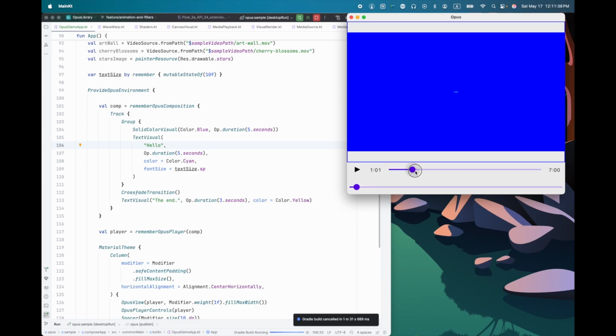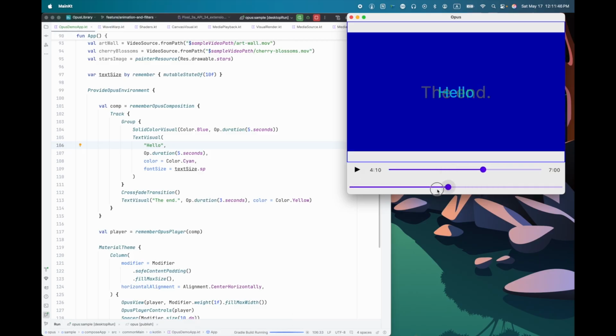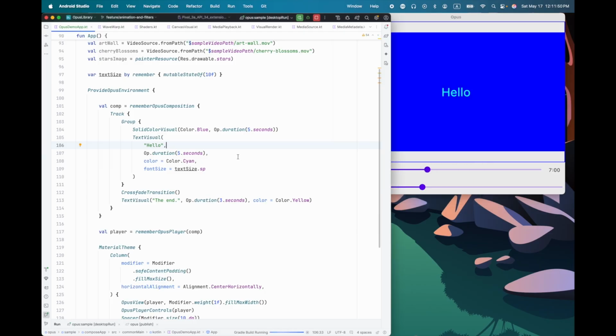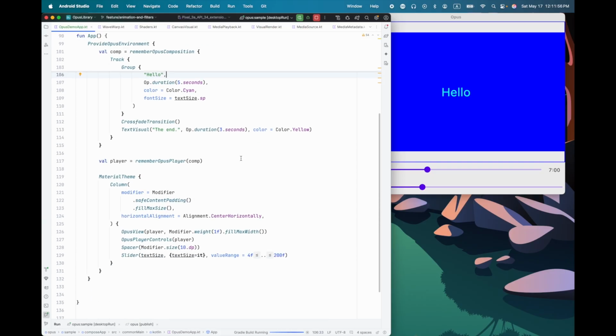So there we go. Here's my video, and this slider down here controls the text size. So you can see that this basically allows me to enable the user to actually make changes and edit video this way.